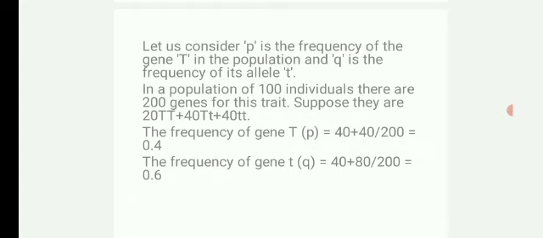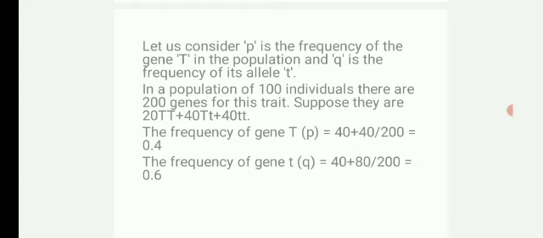Let us consider p is the frequency of the gene capital T in the population and q is the frequency of its allele small t in the population. In a population of 100 individuals, there are 200 genes for this trait or character. Suppose they are 20 capital T capital T plus 40 capital T small t plus 40 small t small t.